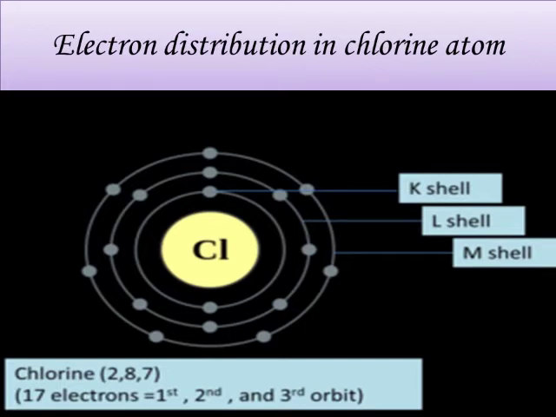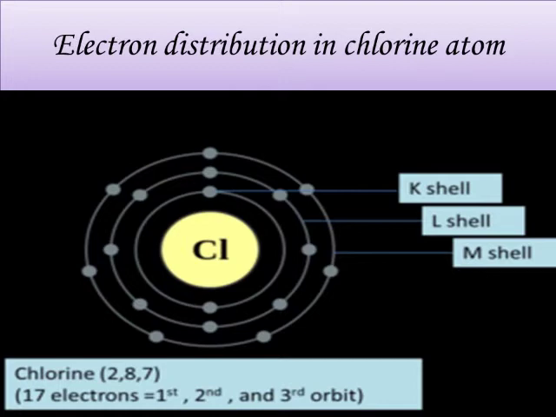You know that a neutral chlorine atom has 17 electrons. According to Niels Bohr, out of 17 electrons, the K shell accommodates 2 electrons, the L shell accommodates 8 electrons and the remaining 7 electrons are accommodated in the next shell, namely the M shell. Here you can view the diagram.